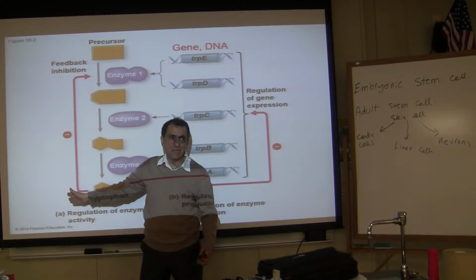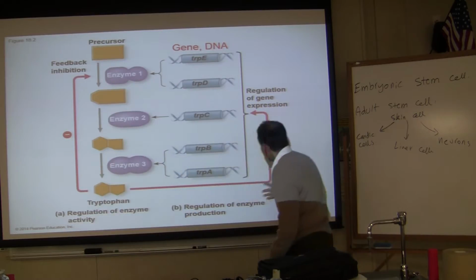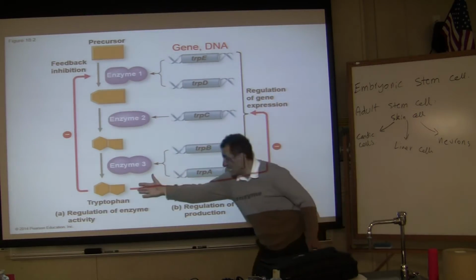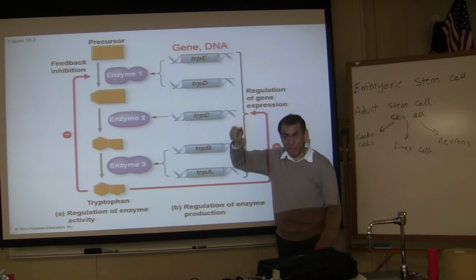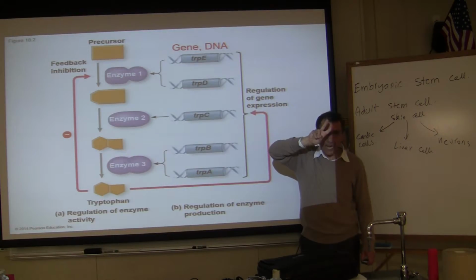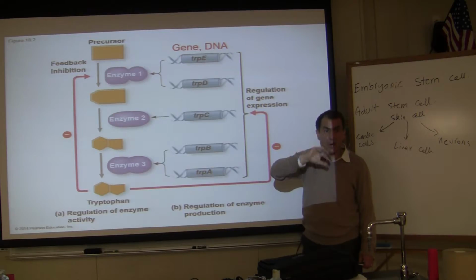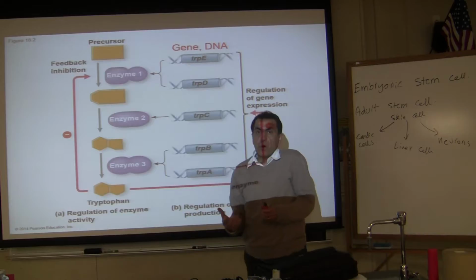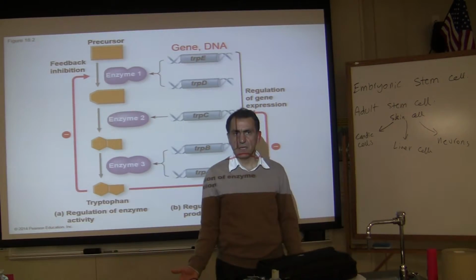Negative feedback, at the beginning of the semester, I'll probably spend 1 minute or 2 minutes or 5 minutes on it. This one we are not going to talk about. But the focus of this chapter is this: how to turn these genes off, and of course, on. We'll talk about both on and off. This chapter is not just about turning genes off. It's about turning genes on. If your genes are always off, there are no protein molecules being made. Nothing is being made.